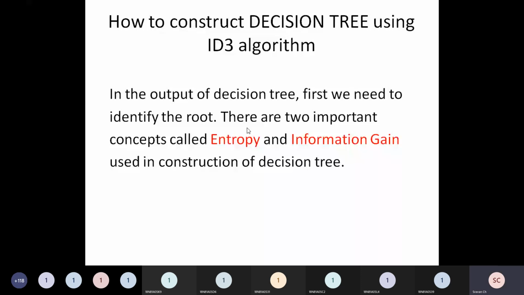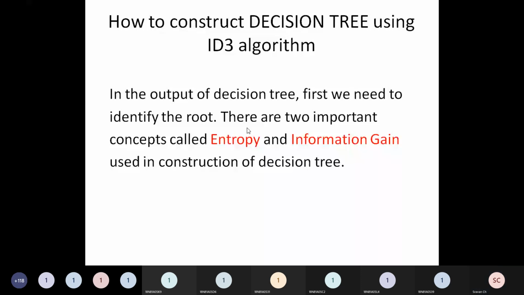There are two important concepts, my dear friends, called entropy and information gain. What is entropy? What is information gain? We should understand, because these are the two important concepts used in the construction of a decision tree. Entropy and information gain.